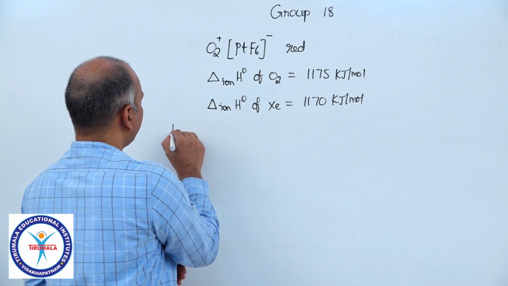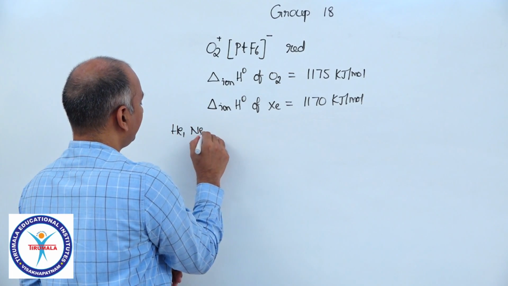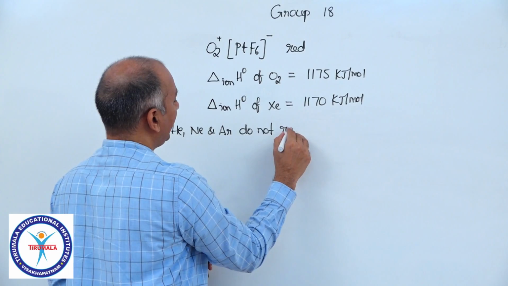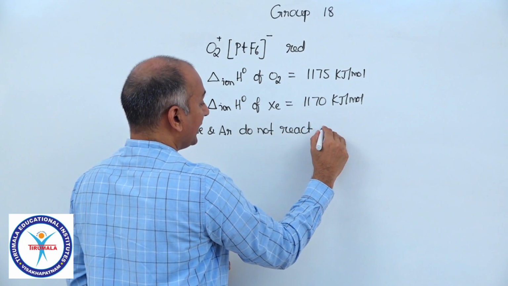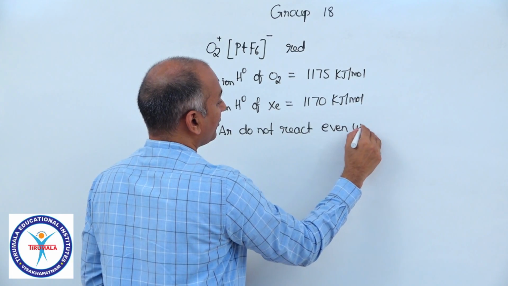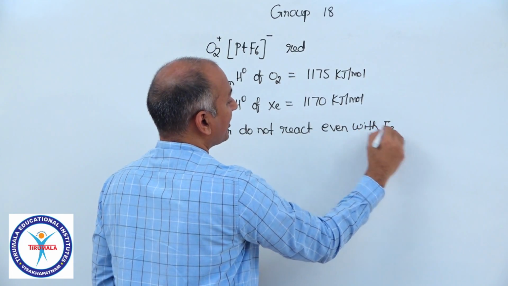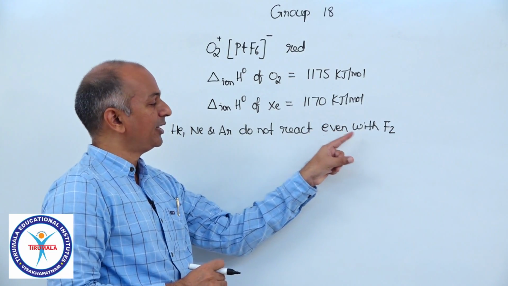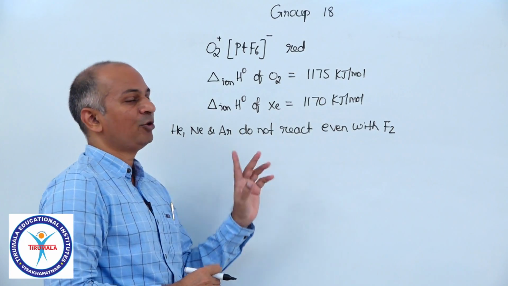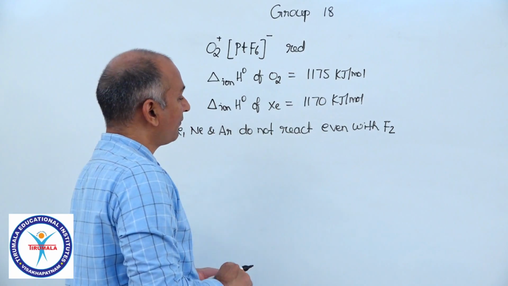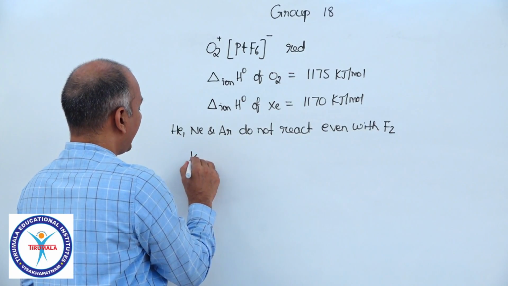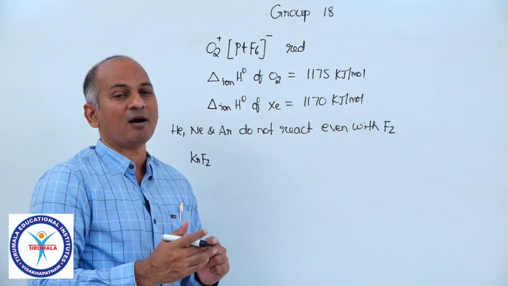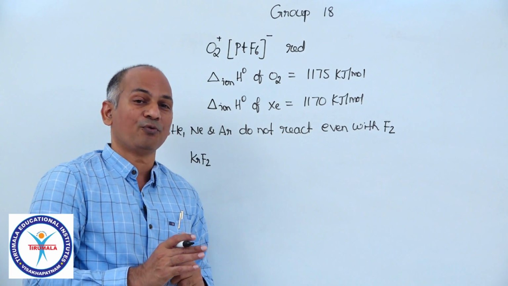But helium, neon and argon do not react with any other elements. Even with fluorine, you know, the most reactive element in the entire periodic table is fluorine. But even with such a reactive element, helium, neon and argon, they do not react. Krypton forms only one compound, that is KrF2. Xenon forms fluorides, it forms oxides, it forms oxofluorides.